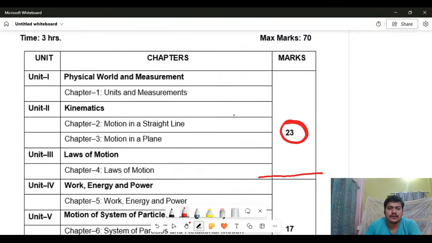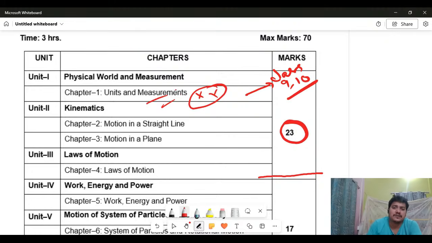I must tell you that this chapter, units and measurements, is the very least important chapter, because these things you will have learned in class 9 and 10. If you want to skip this chapter in class 11, you can, provided you have learned it in class 9 and 10.